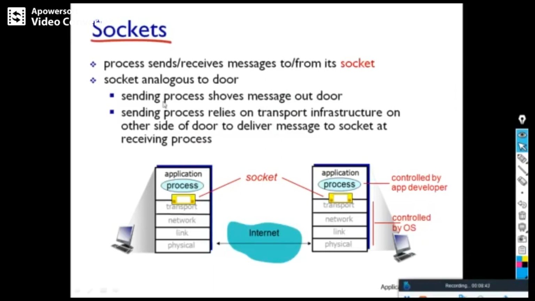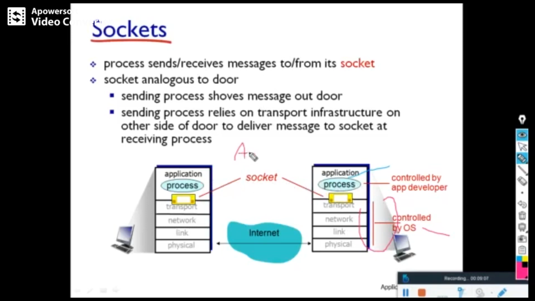You can see here the application layer, with the process on the application layer. This is normally controlled by the application developer, and whatever process is running below is controlled by the OS. The two applications communicate by means of an application program interface, which is normally known as a socket.